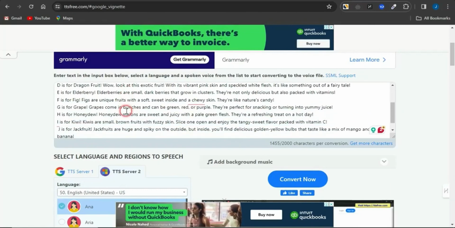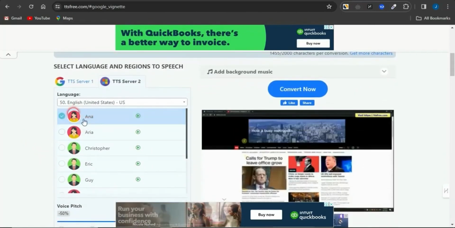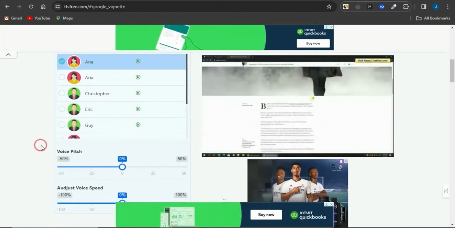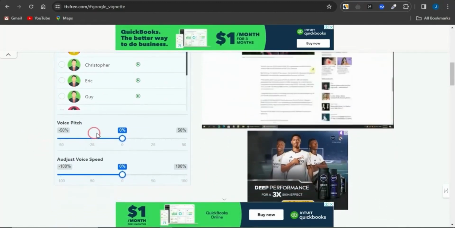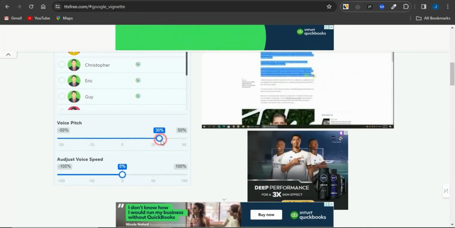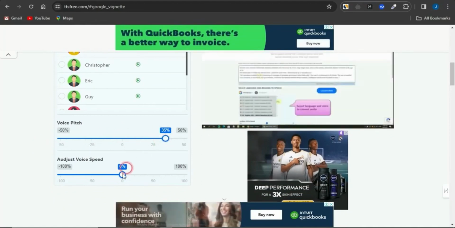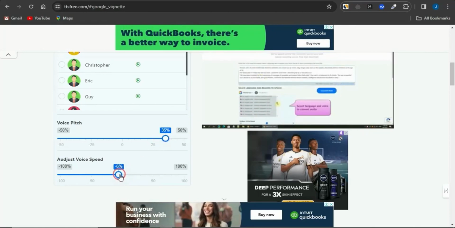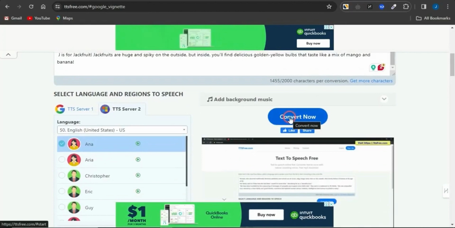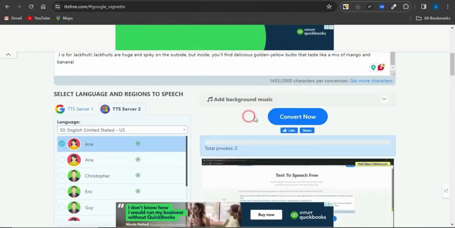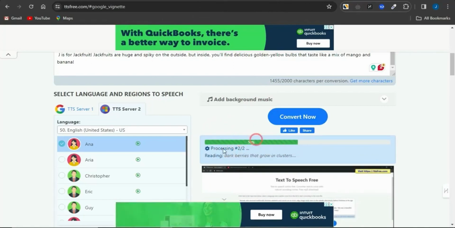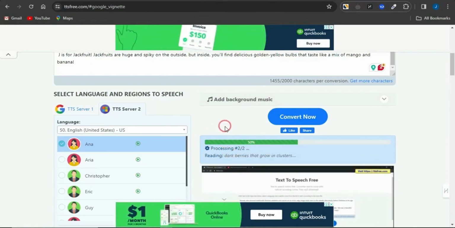You can then just scroll down to this particular section, select the voice which you want to use. And, mind you guys, to convert any script to actually sound like a child's voice, you need to just simply increase the voice pitch. Now, if I do increase the voice pitch to something like 30 right now or 35%, I'm just going to reduce the speed to make it quite slow. Now, once that has actually been done, I just need to click on convert now. You can see, guys, that this is actually going through the processing phase, and once this is done processing, I'll be able to preview the voiceover and listen to how cool that sounds.